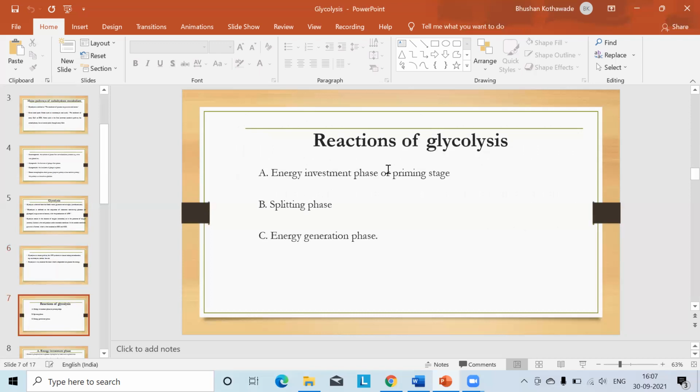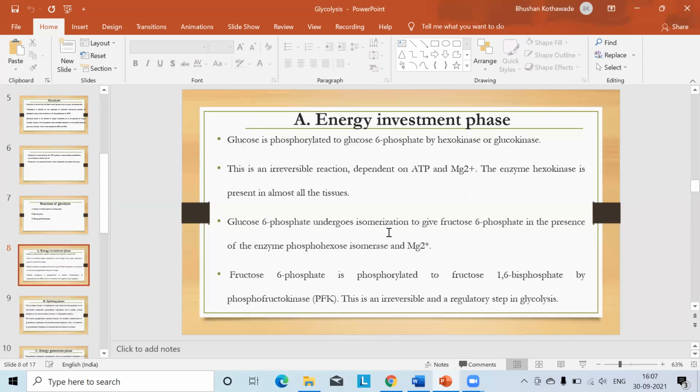Now there are mainly three major phases involved in glycolysis. The first is the energy investment phase, or the priming phase. The second is the splitting phase, and the third is the energy generation phase. We will see these one by one.